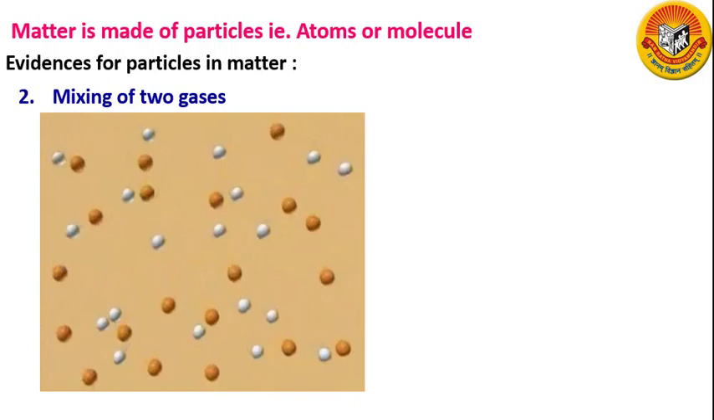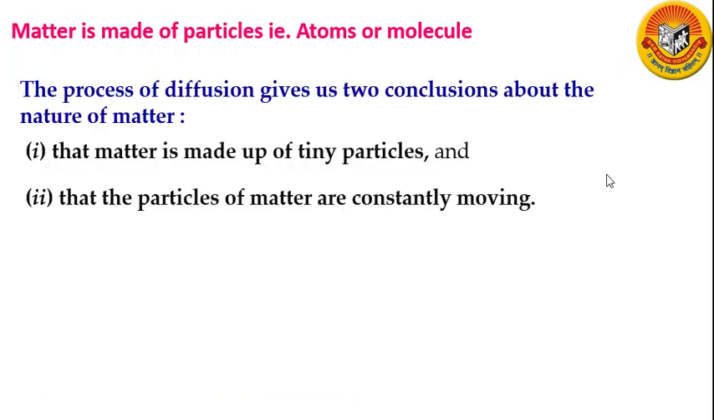Another point to be noted is that air present in the upper gas jar also diffuses downward into the bromine vapor in the lower gas jar, but since air is colorless, we cannot notice its presence in the lower gas jar. The process of diffusion gives us two conclusions about the nature of matter. First, the matter is made up of tiny particles, and second, the particles of the matter are constantly moving.